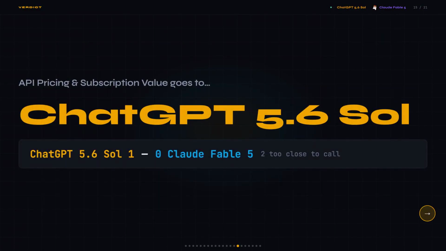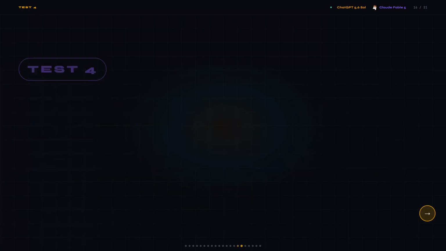Okay, so I was expecting pricing to be close given how similar these models are on benchmarks, and Sol just runs away with it at standard rates. Sol takes this test, which puts the score at 1 for Sol, 0 for Fable 5, with 2 ties still on the board, and at volume, that 2 times input cost difference is real money.